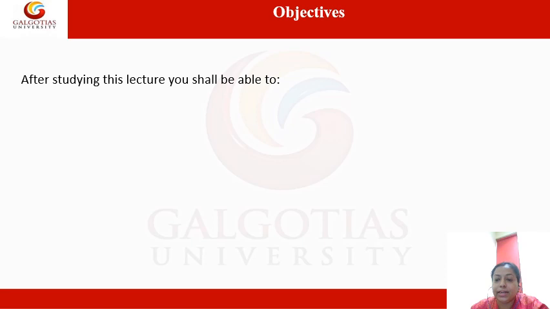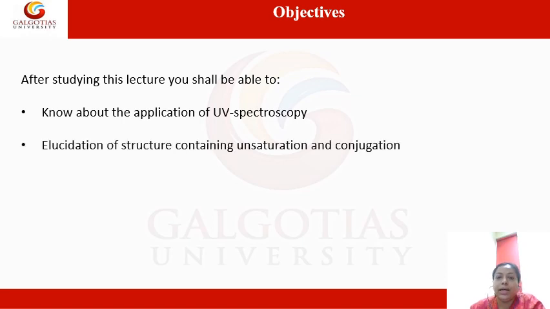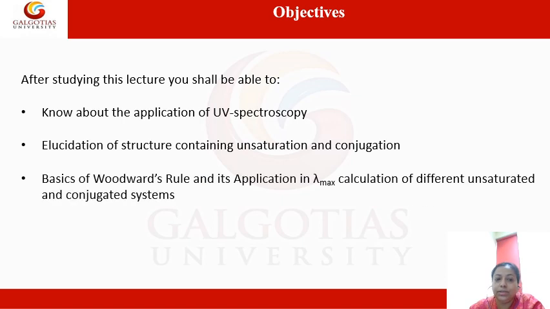So the basic objectives of this presentation would be to know about the basic applications of UV visible spectroscopy, elucidating the structure containing unsaturation and conjugation in a compound, and the basics of Woodward's rule and its application in lambda max calculation of different unsaturated and conjugated systems.